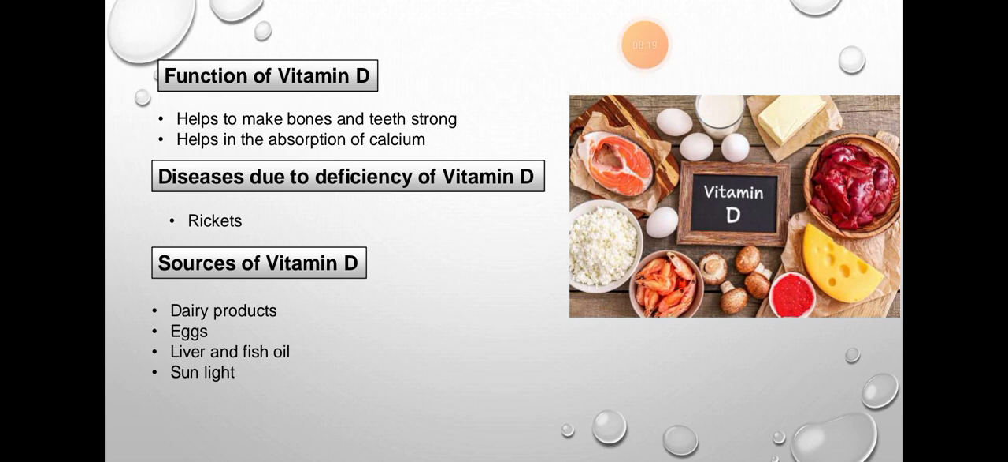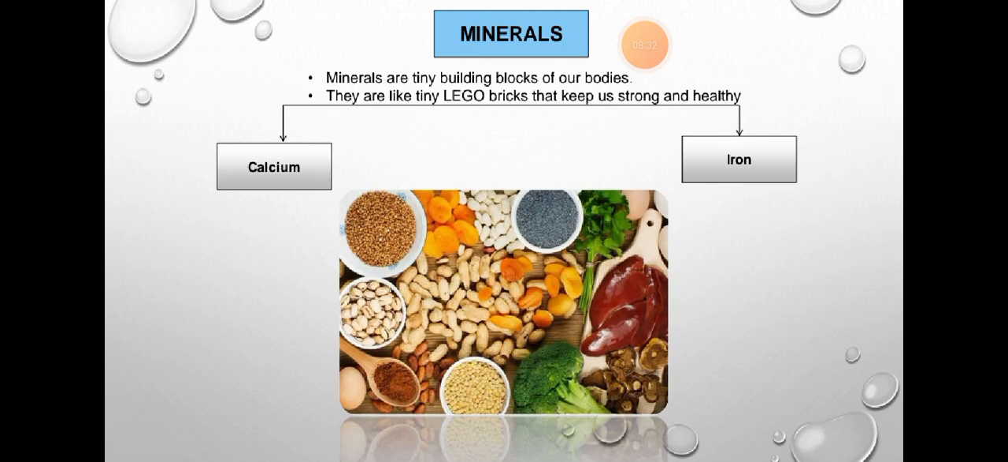The disease caused due to vitamin D deficiency is rickets, and it's mostly common in children. Sources of vitamin D are dairy products, eggs, fish, liver oil, and staying in front of sunlight for some time.